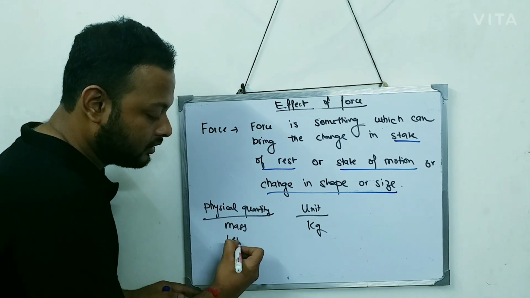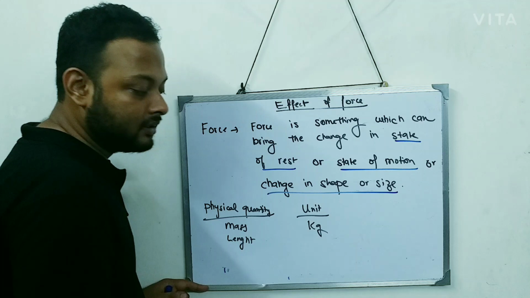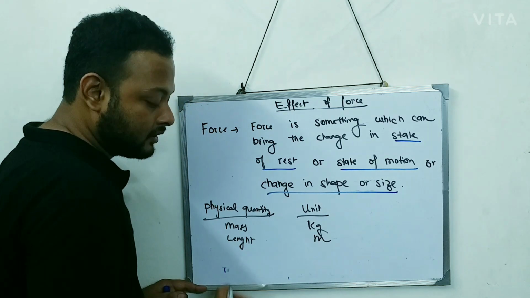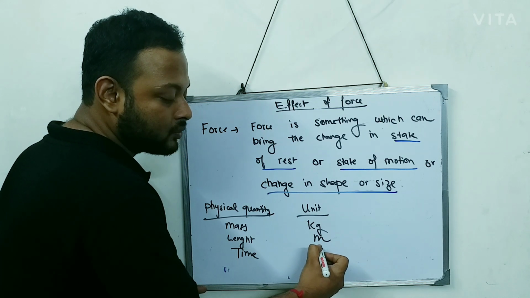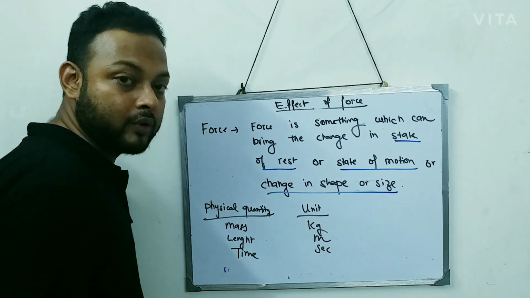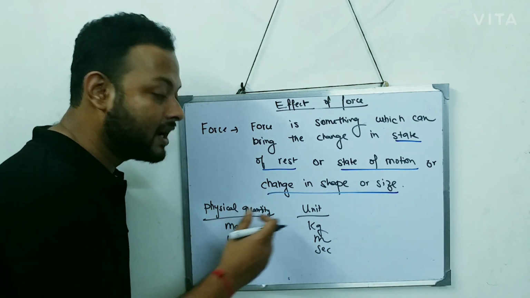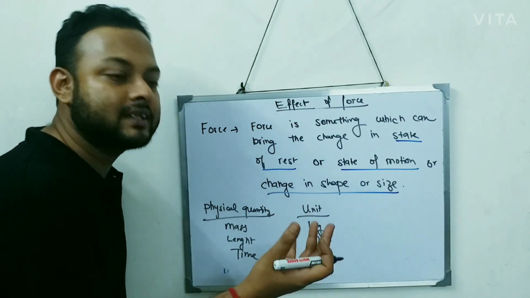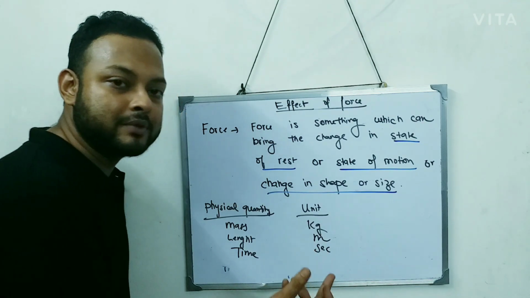Length is a physical quantity, and the unit of length is meter. Time is also a physical quantity, and the unit of time is second. We measure time in seconds, length in meters, mass in kilograms: 5 kg, 6 kg, or 5 meter, 6 meter, or 10 seconds, 5 seconds, 6 seconds.